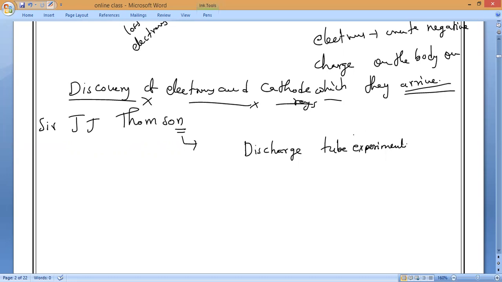Okay. So he proved that the atom is not indivisible and it is made up of subatomic particles, that is, smaller particles present inside the atom. On the basis of various experimental studies, it was concluded that atoms are not